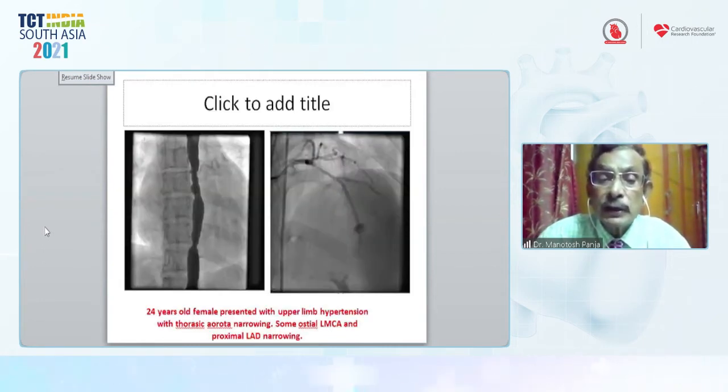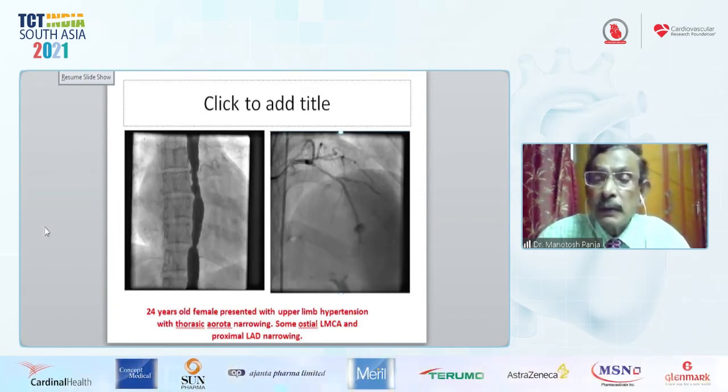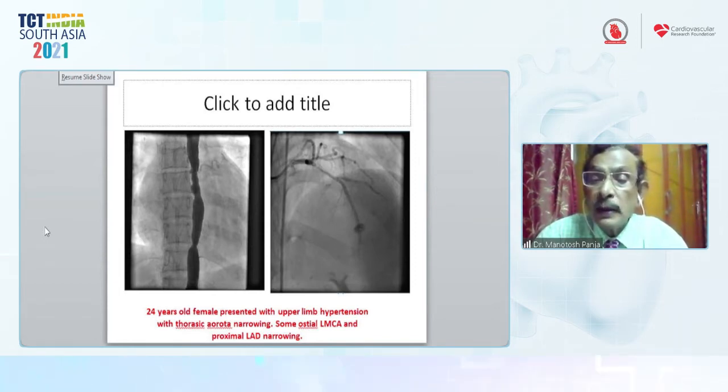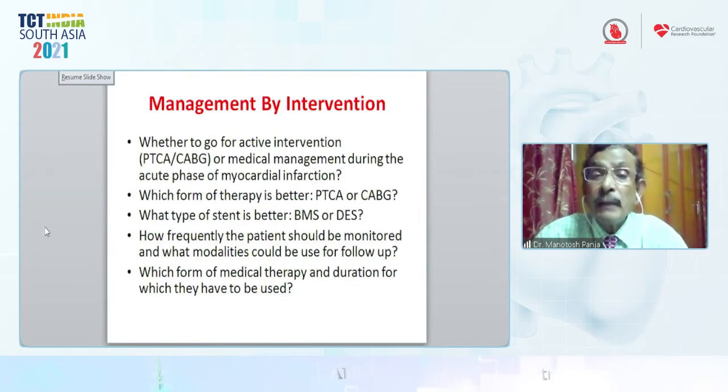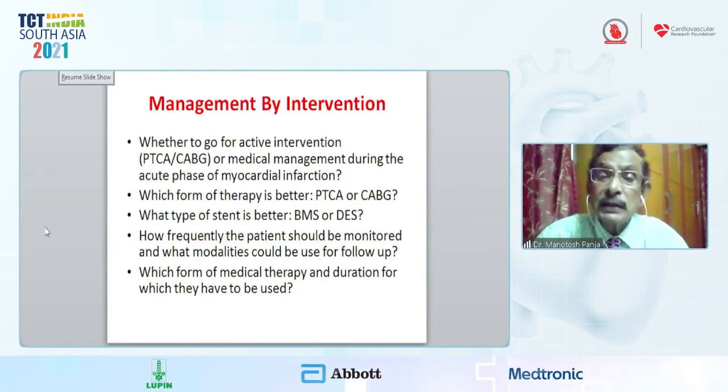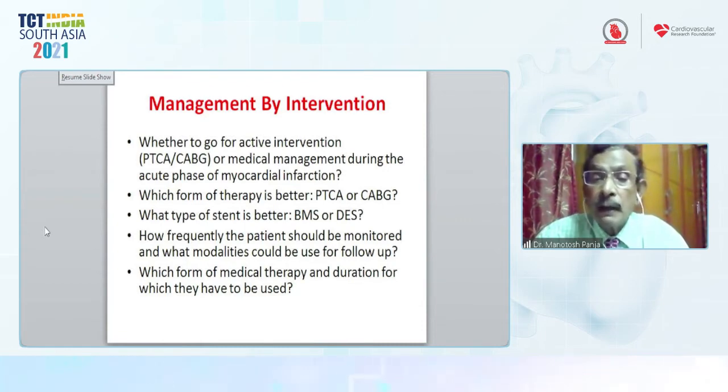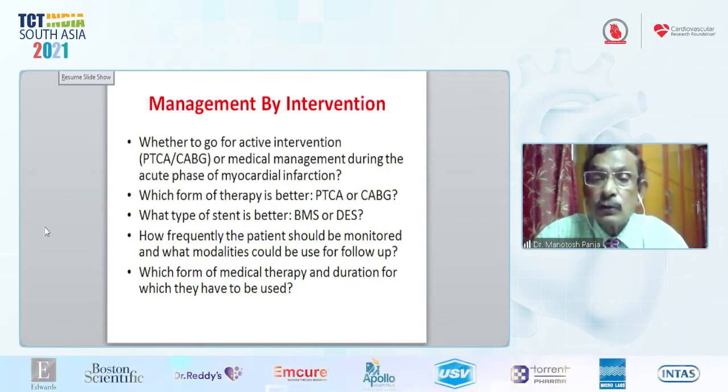This is my patient, a 24-year-old female, who presented with upper limb hypertension. Here is the shadow on the left side from thoracic aorta involvement, and on the right side the LMCA ostial lesion and proximal LAD narrowing are there. Now, how will we manage this patient? Either angioplasty, or CABG, or medical therapy. Medical therapy is sometimes very useful also.